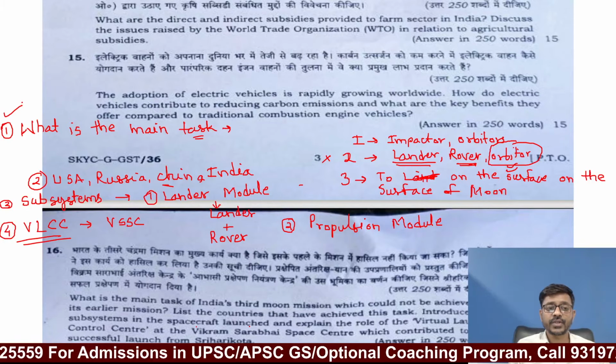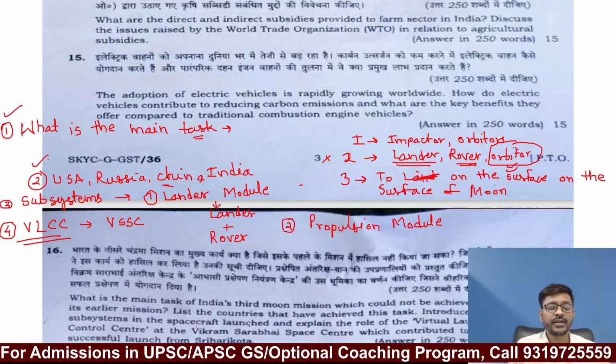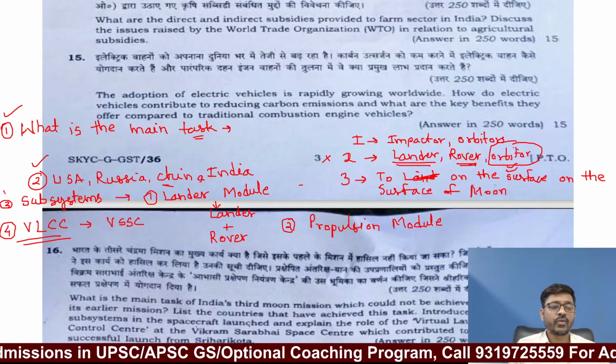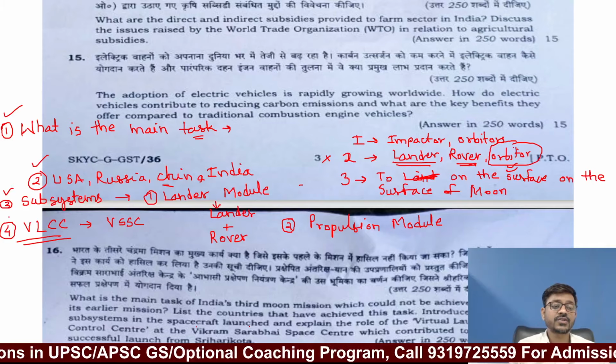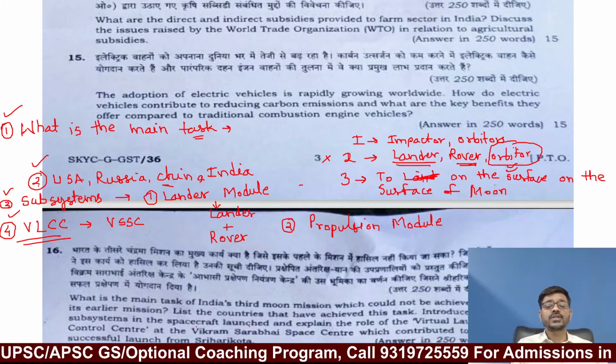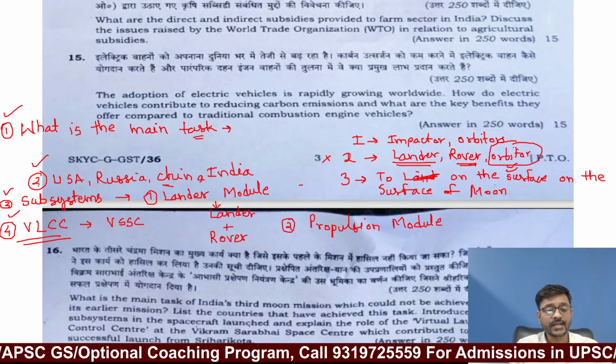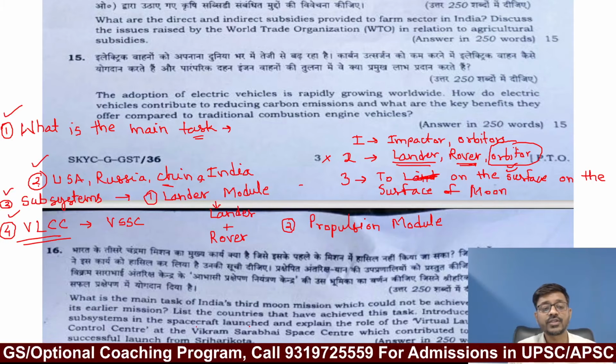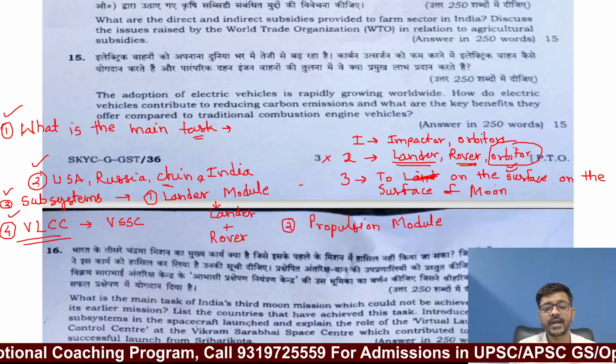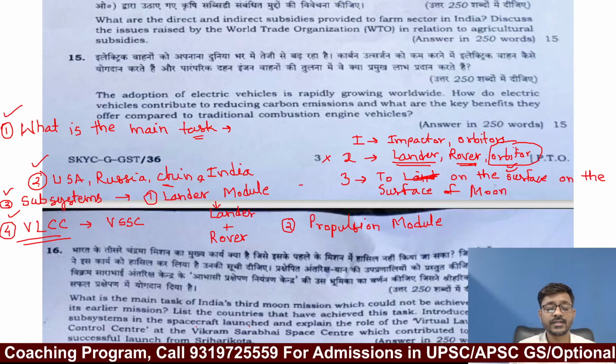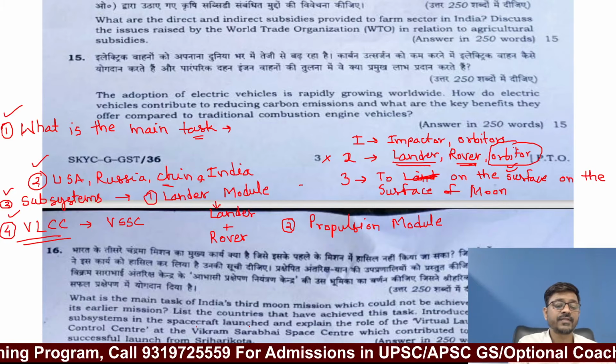What is the main objective of Chandrayaan 3? Which countries achieved that objective? What were the subsystems present on the Chandrayaan 3? And what was the virtual launch control center that is used to launch Chandrayaan 3? In 4 parts you need to answer this question. It is a 250 words question and marks are 15 marks.